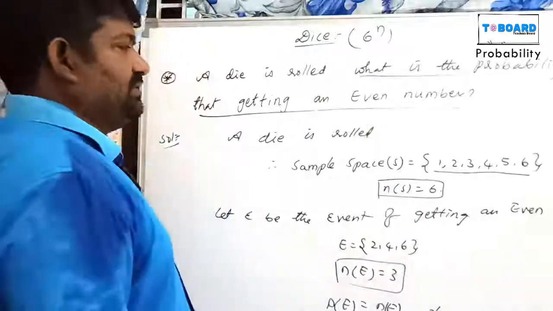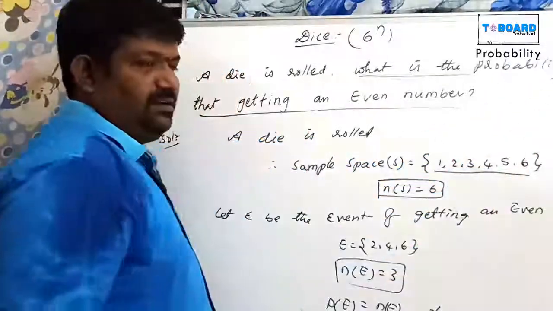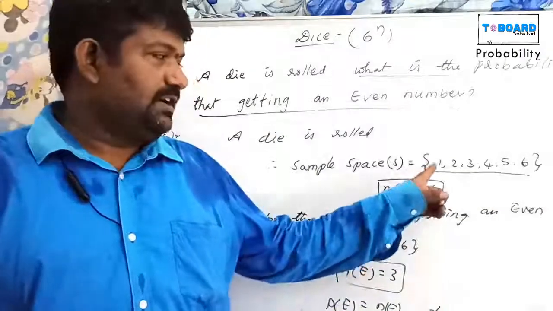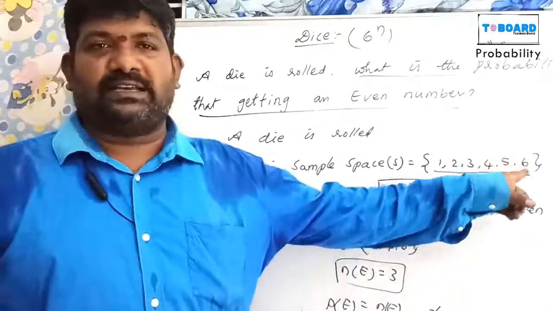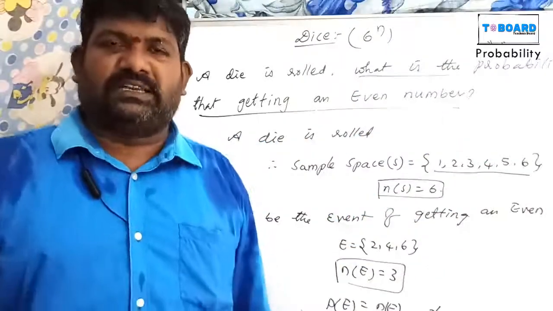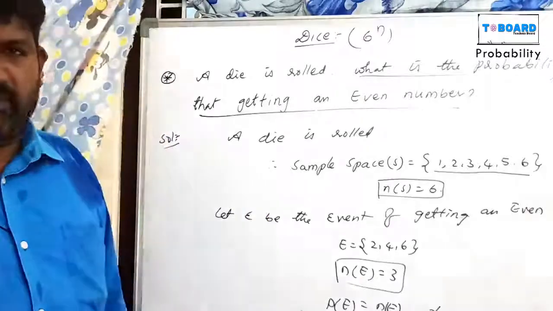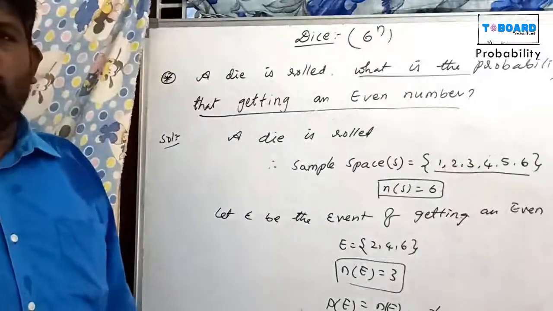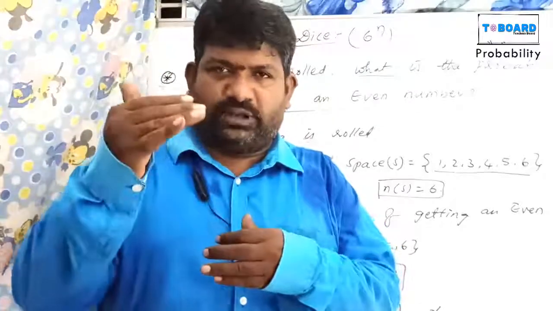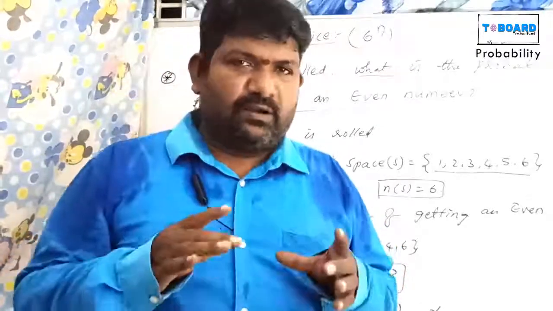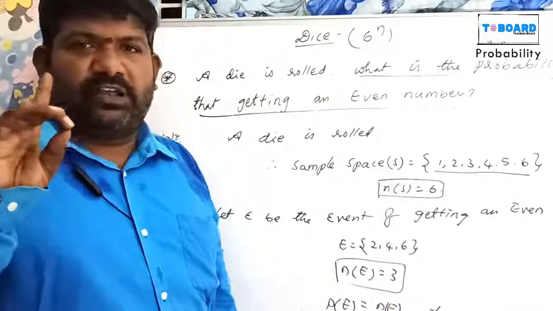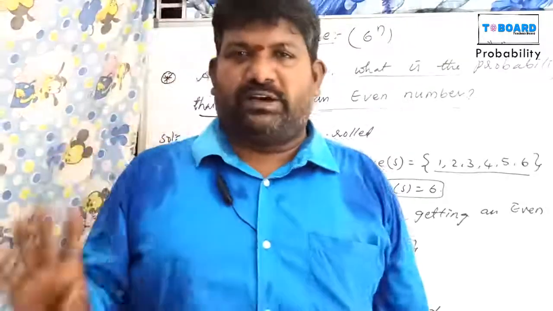Suppose greater than 0. Greater than 0 means 1, 2, 3, 4, 5, 6. 6 chances out of 6. 6 by 6 is 1. 1 means it is a sure event. Numerator and denominator are the same. It is a sure event or certain event. The probability is 1. The probability is 0 for an impossible event.